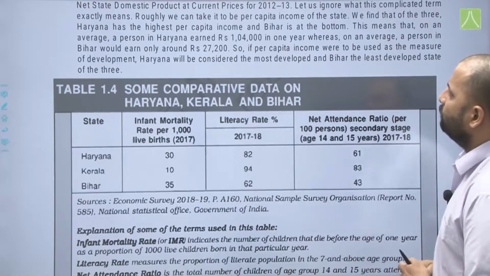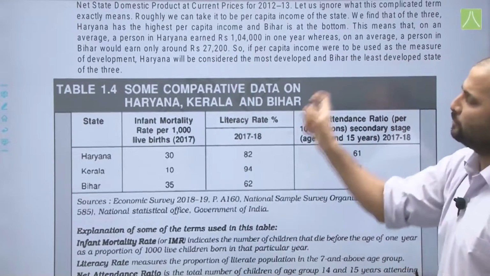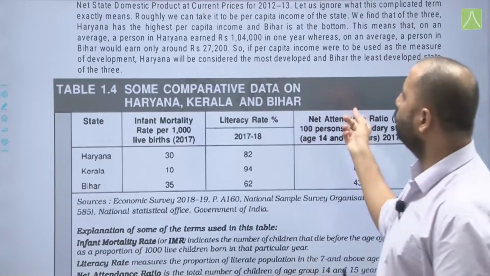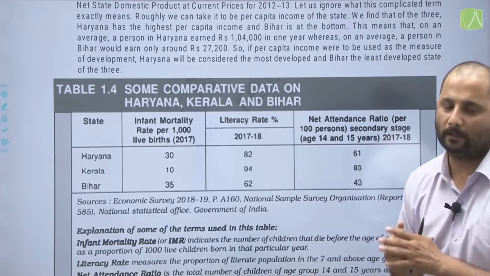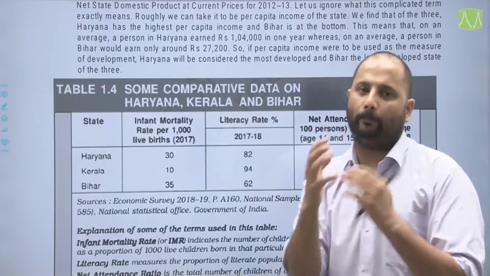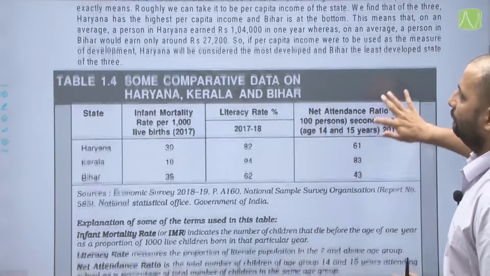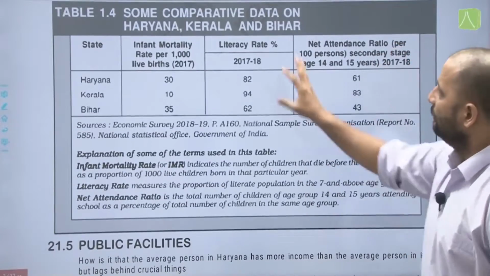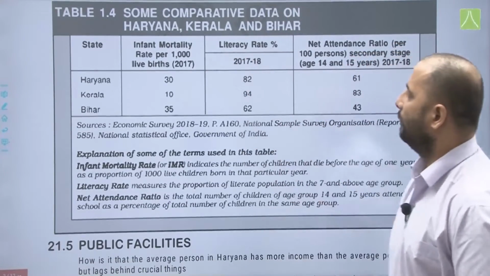So if per capita income were used as the measure of development, Haryana would be considered the most developed and Bihar the least developed. But there are other things also included apart from income. Now let us look at those things, some comparative data on Haryana, Kerala and Bihar.